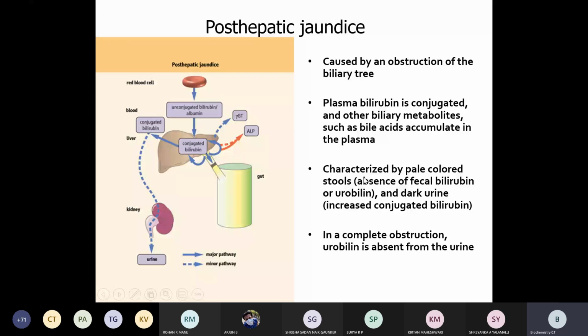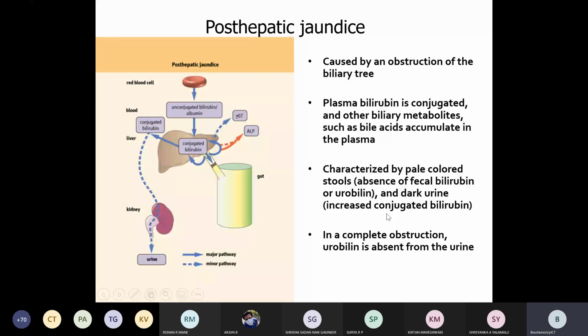Bile pigment level increases in the blood. It is characterized by pale colored stool, so absence of stercobilin in the feces as well as urobilin, and dark urine is observed due to the increased level of conjugated bilirubin.